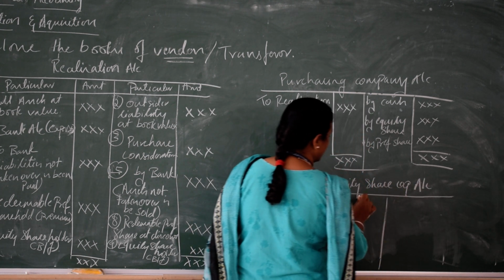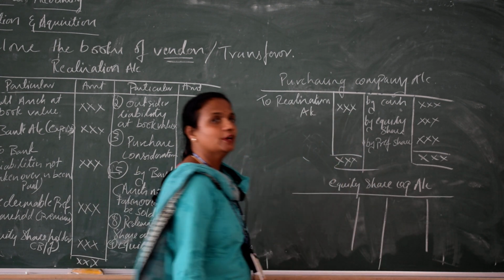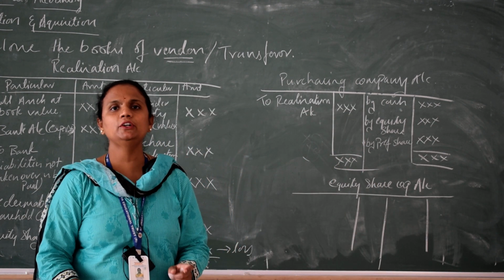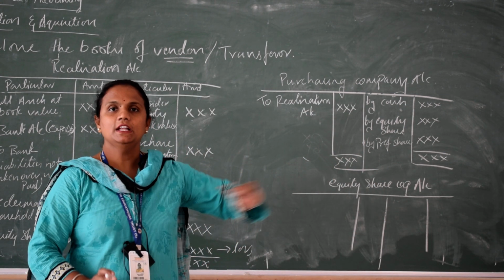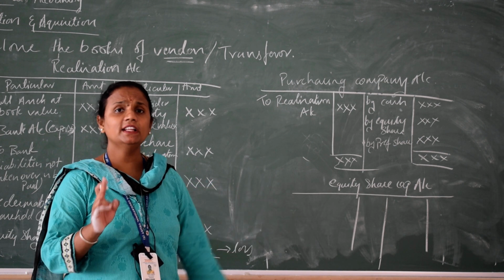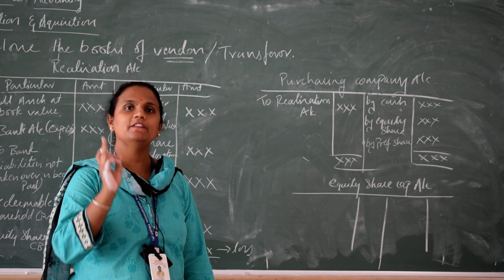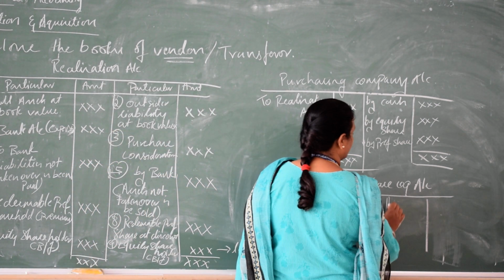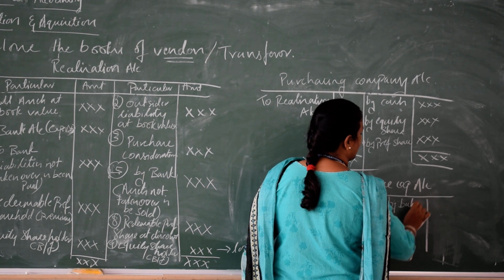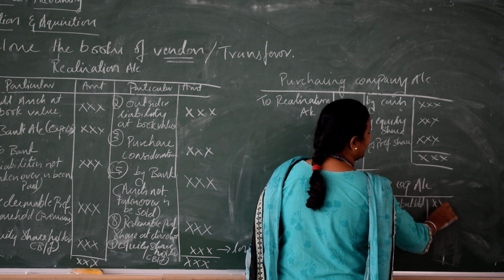Equity share capital account. When you prepare the equity share capital account, go back to the balance sheet, and whatever you have left, transfer it here. What are the things you have left? On the liability side, capital. Suppose you have equity capital, you write by balance brought down, equity capital.